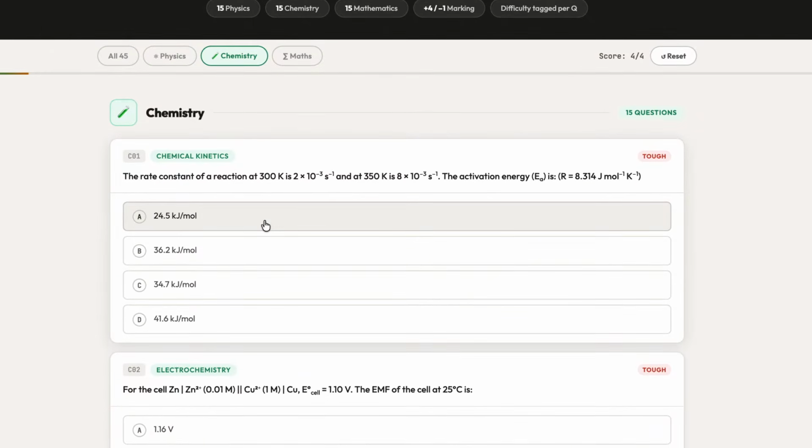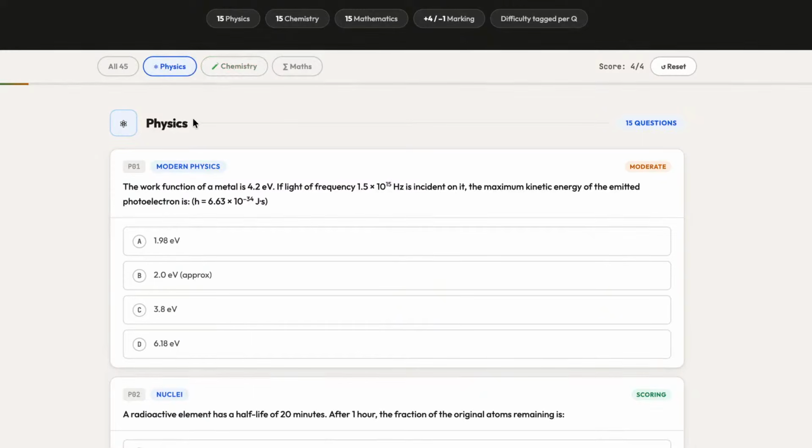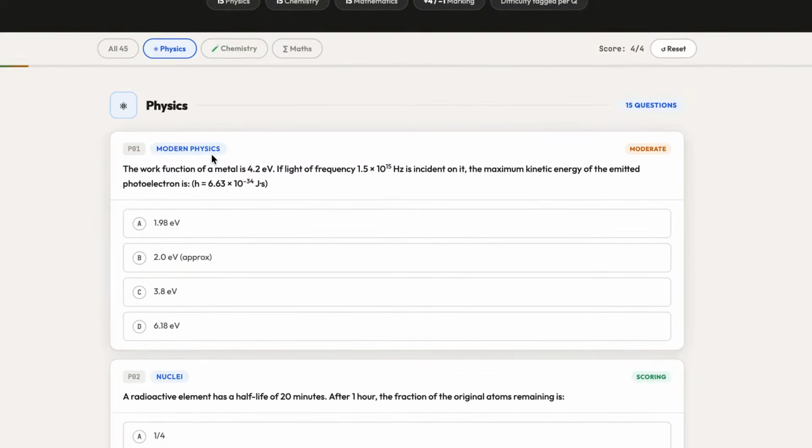So next we have chemistry. So let's start with physics, not chemistry. So we have physics on the screen. Can anyone tell me what will be the right answer for the first question? Guys, can anyone tell me what is the right answer for the first question of physics, which is displayed on